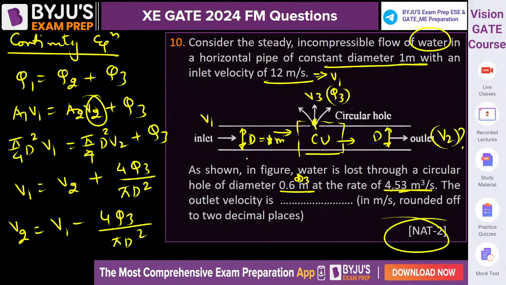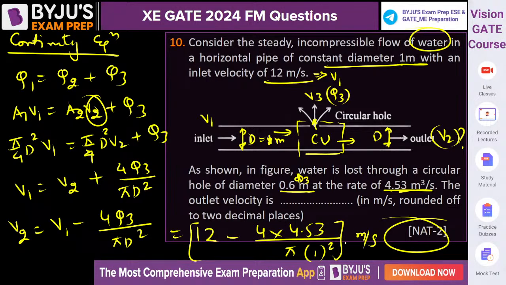Because Q3 is given, it will be 12 minus 4 into 4.53 upon pi, D is 1. That will give you the answer in meter per second. What will be the answer? Yes, 12 minus 4 into 4.53 by pi, 6.23 will be the answer.